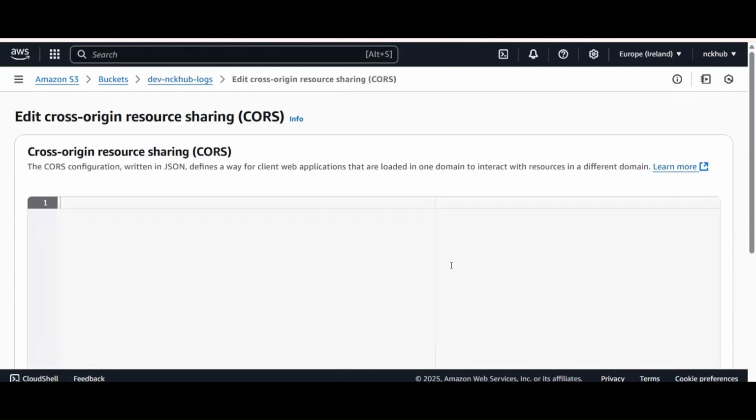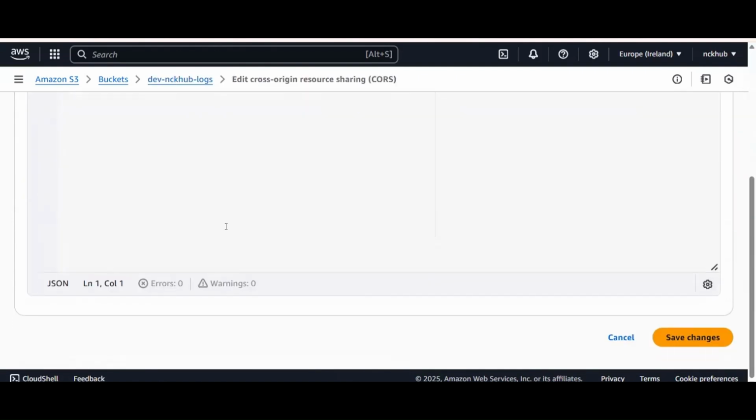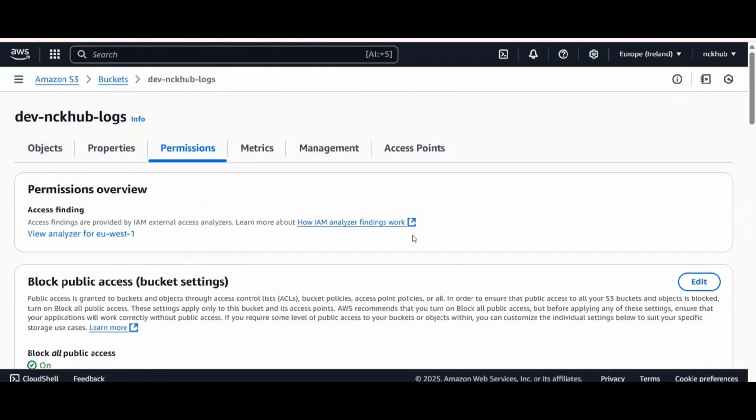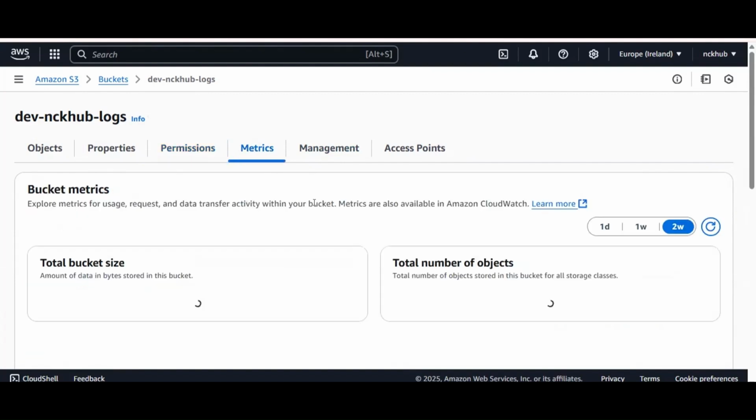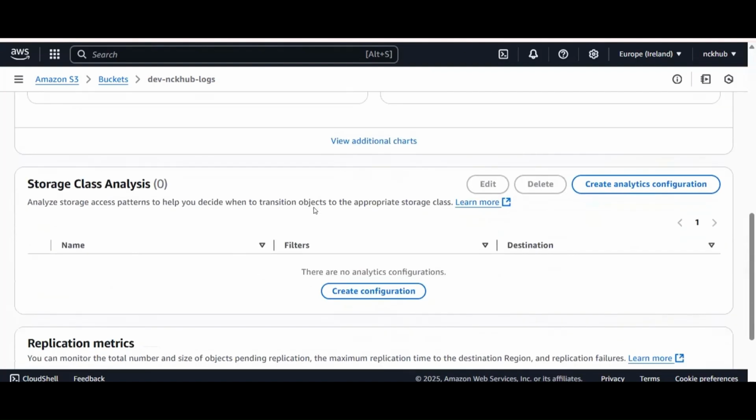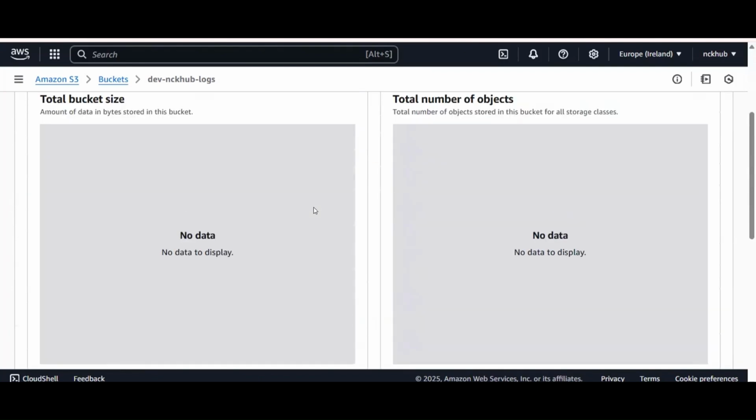You have to click on edit and write a policy here in JSON. Automatically, cross-account resource sharing can be enabled with respect to the JSON which you have created. Now, if we get deeper, these will be the metrics: total bucket size and total number of objects which are available can easily be seen.